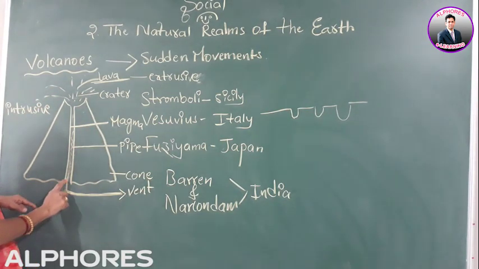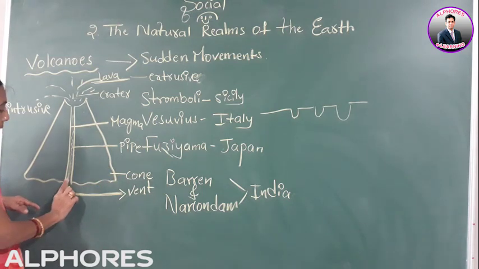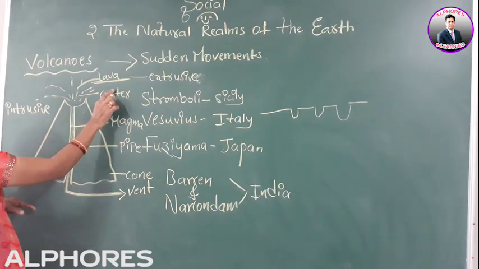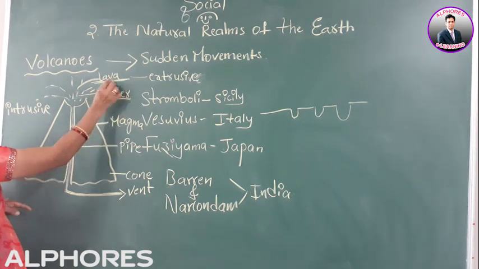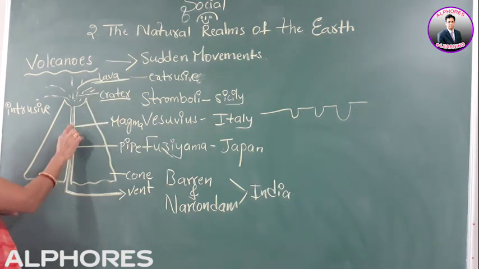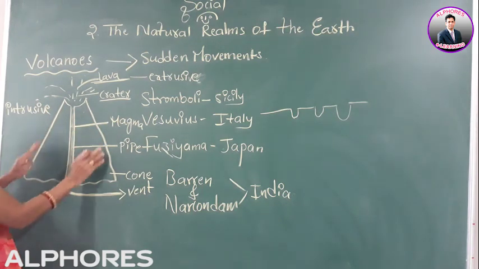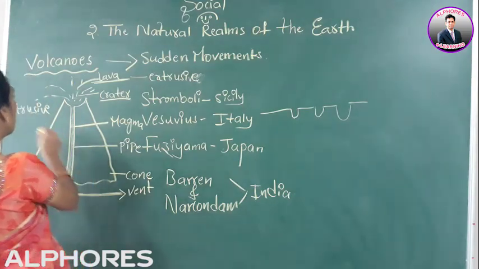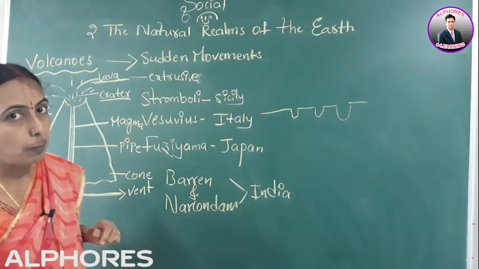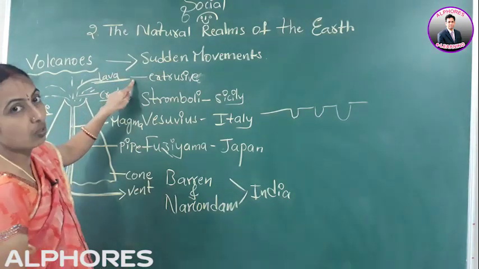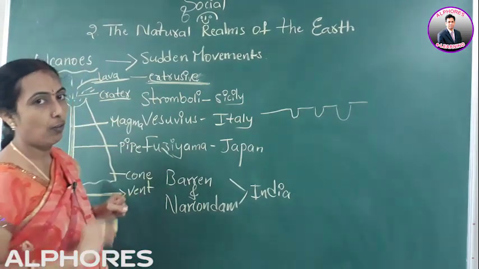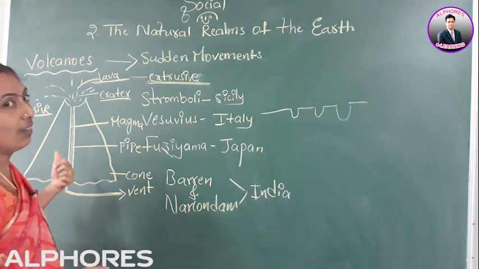And one opening will be there, called a vent. From this opening, magma will enter into this pipe-like structure. When it is flowing in this pipe, it is called magma. When it flows out of the crater bowl, that is called lava. But when the magma is flowing in this pipe, some of the magma will settle here itself in the interior parts. It cools and forms into rocks. They are called intrusive landforms. And the lava, when it flows out, forms extrusive landforms. These are of the central type of eruption.